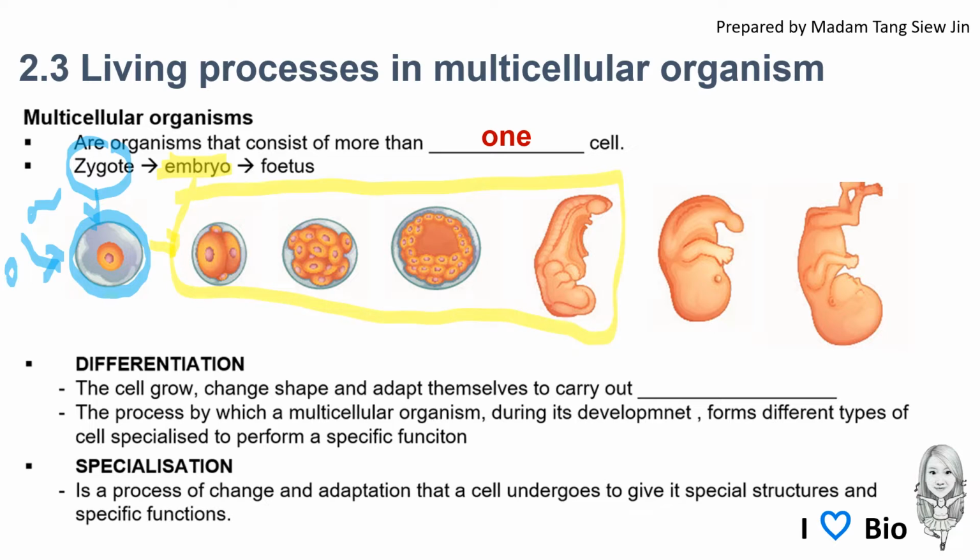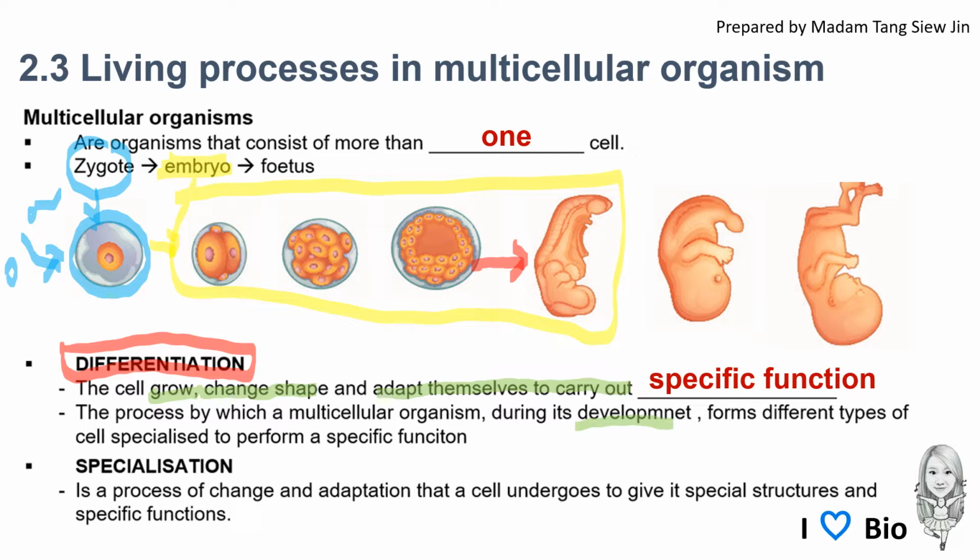And this animal cell will start to undergo differentiation. Differentiation is the cell changing shape and adapting themselves to carry out specific functions. During this development process, it will form different types of cell, which are specialized to perform a specific function.